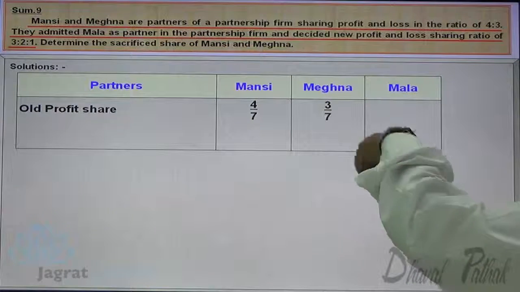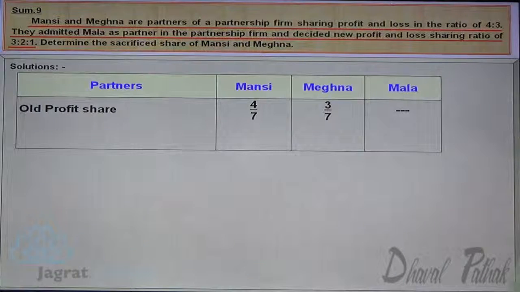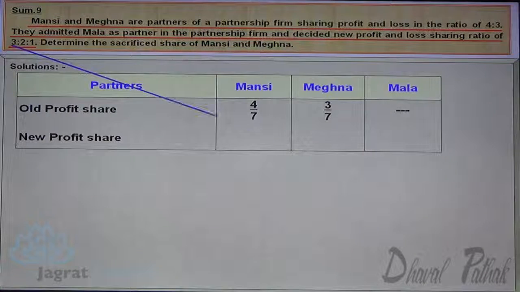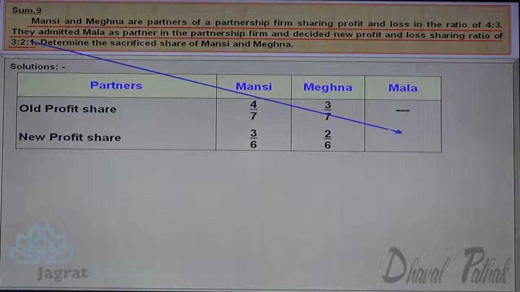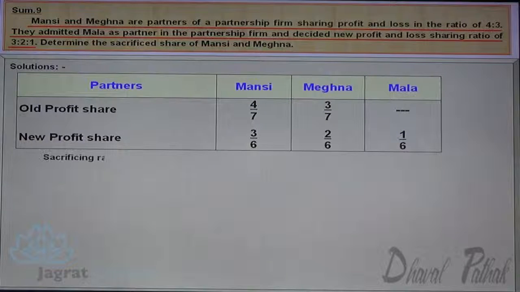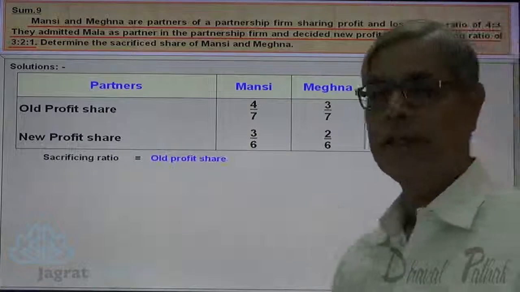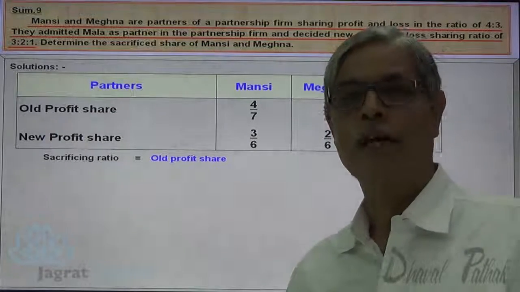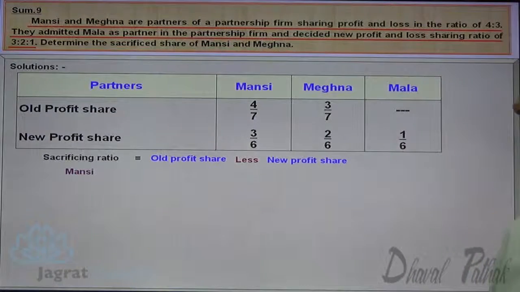Now see, old share in profit 4:3, that is 4/7 and 3/7. New profit share 3/6, 2/6, 1/6. Share sacrificed is equal to old share in profit minus new share in profit.